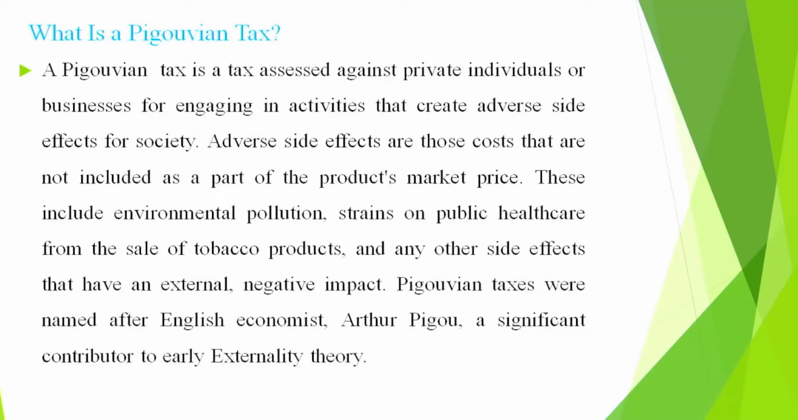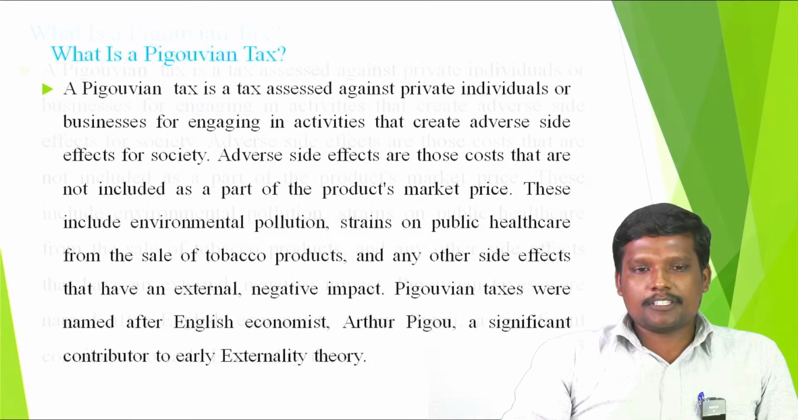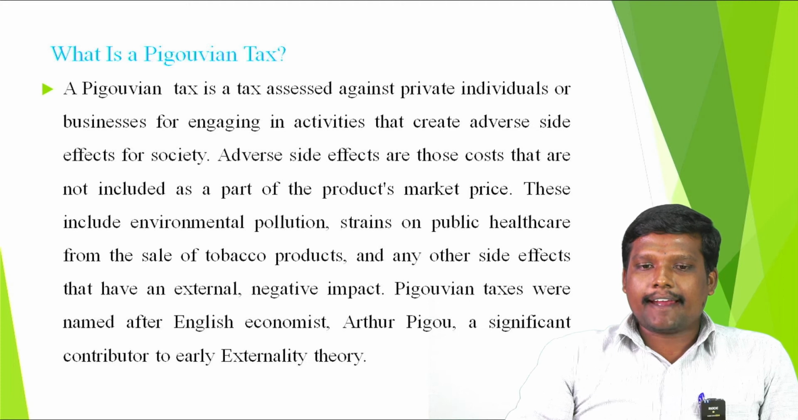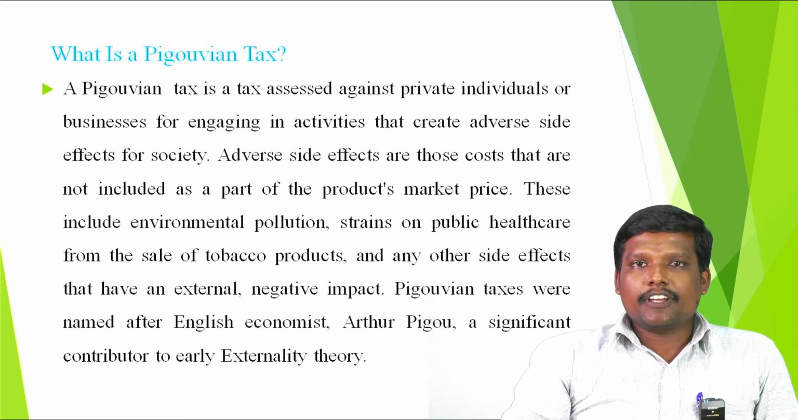Today we are going to see the topic, a Pigouvian tax. As we all know, the meaning of tax is a compulsory contribution made by individuals to the government without expecting any direct benefits. A Pigouvian tax is a tax assessed against private individuals or business people for engaging in activities that create side effects in society. For contributing to the side effect, the government charges them. So, that is called the Pigouvian tax.